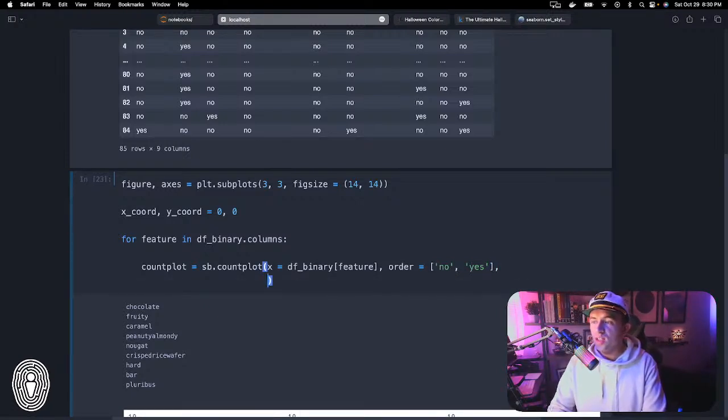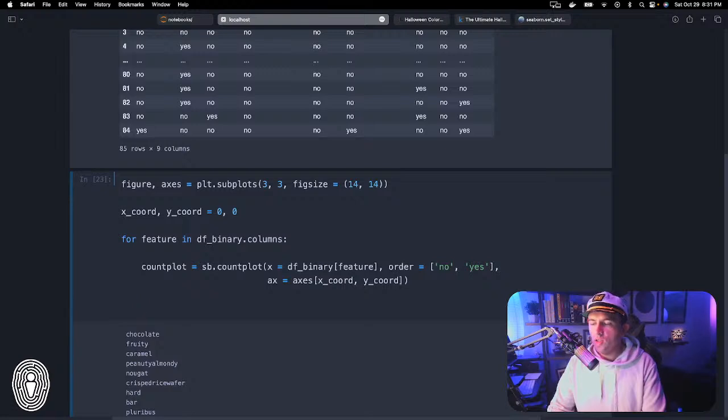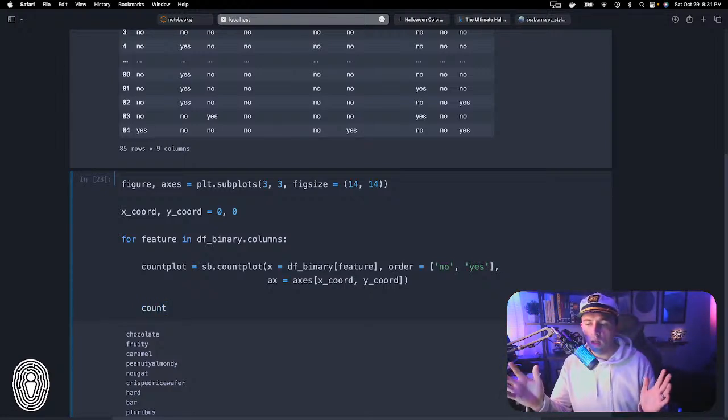All right, setting that. Now, the one other thing I do want to set here is the axes. Like I said, we instantiated our holistic figure and our axes here. So we are actually going to put this particular visualization on the x coordinate and the y coordinate value. Now, I do want to set the limits. This is the other thing where people can lie about their data. We're doing 9 different count plots here.